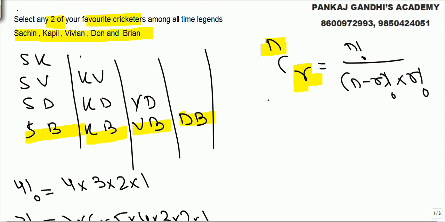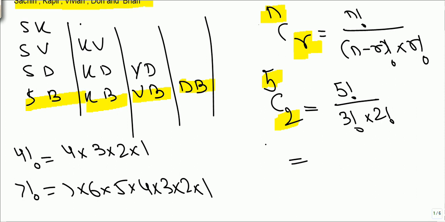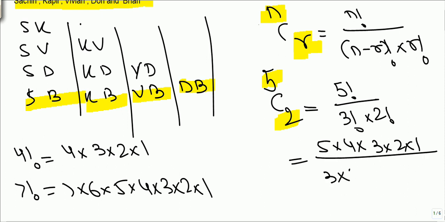So now here I had given you 5 choices, out of which I asked you to select a group of 2 people. What we do is n is 5, r is 2. So what we get here is 5 into 4 into 3 into 2 into 1, upon 3 into 2 into 1, into 2 into 1.